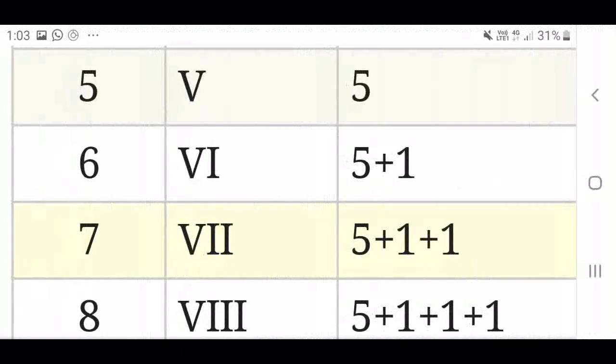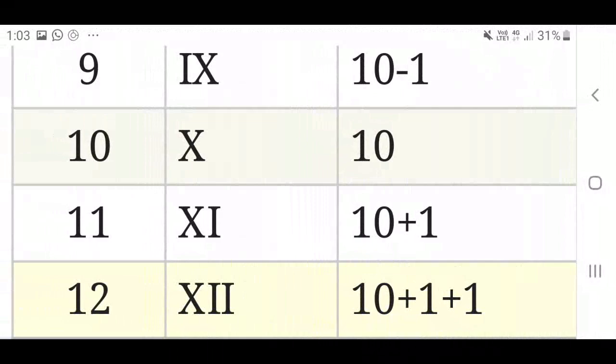5 is V. 6 is 5 plus 1, VI. 7 is 5 plus 2, VII. 8 is 5 plus 3. 3 you can write 1 plus 1 plus 1. That's why I have written there. 8 is equal to 5 plus 3, VIII. Similarly 9 is IX. 10 is X. 11 is 10 plus 1. 12 is 10 plus 2. Here IV and IX, why are we writing IV and IX? I am going to explain.